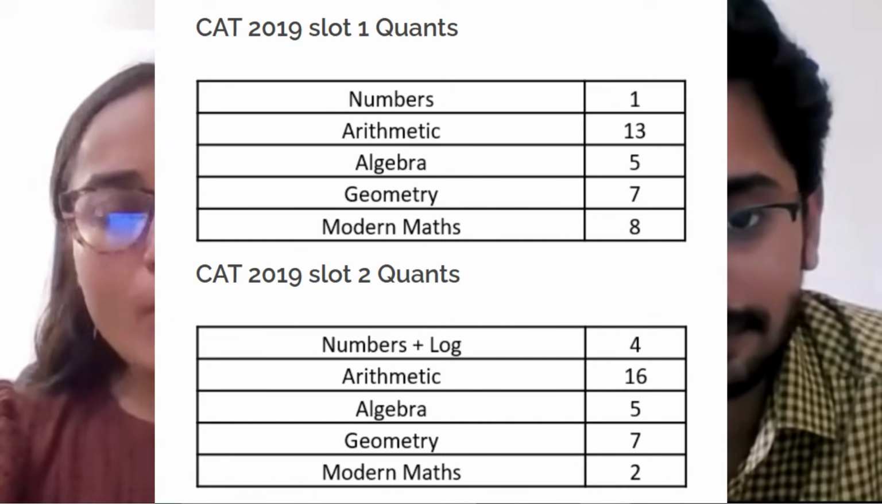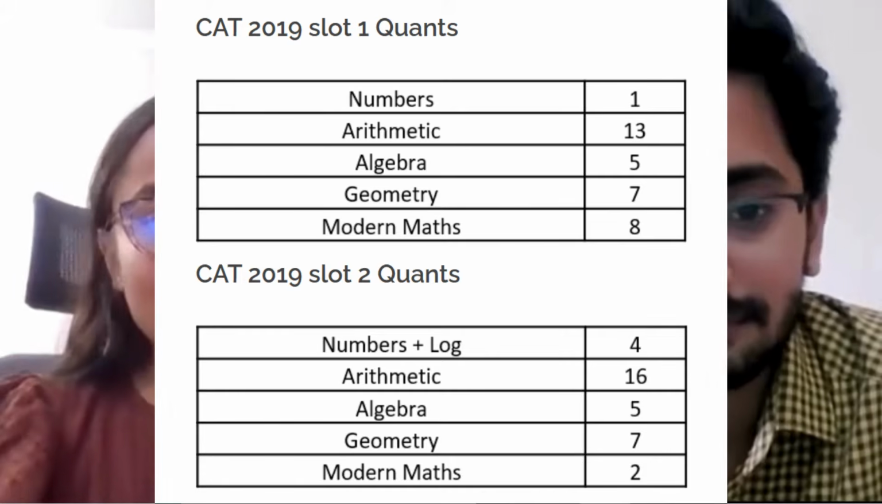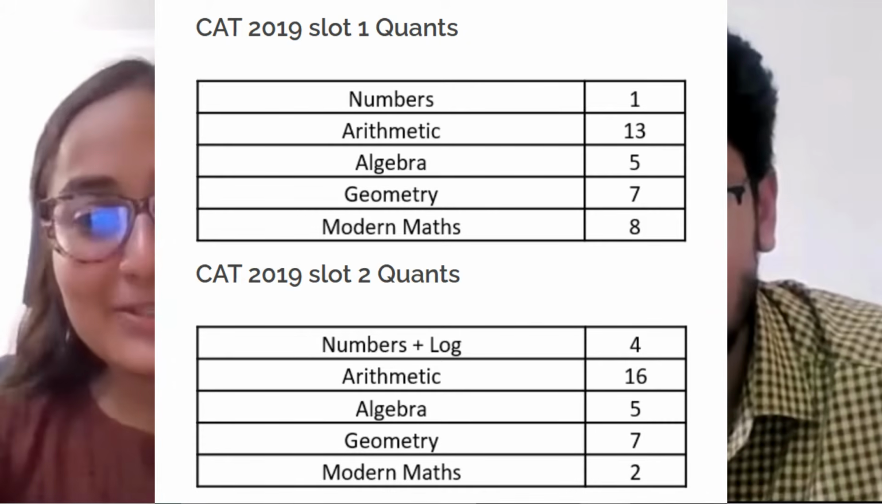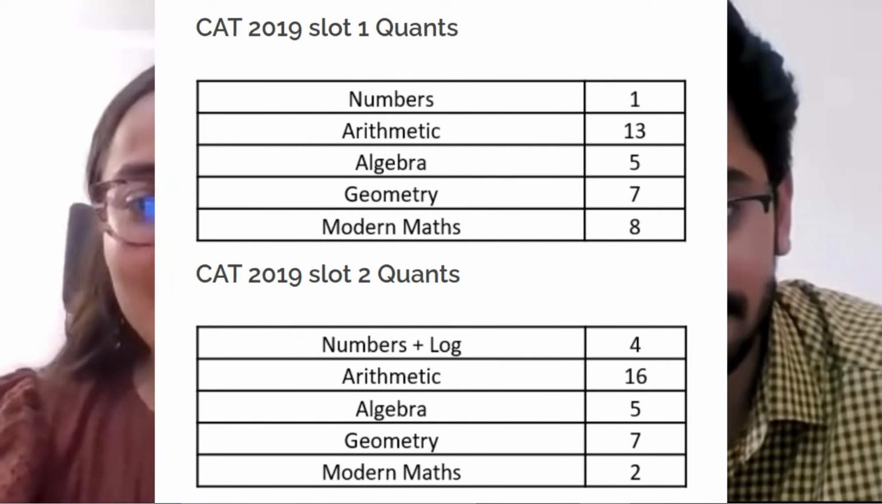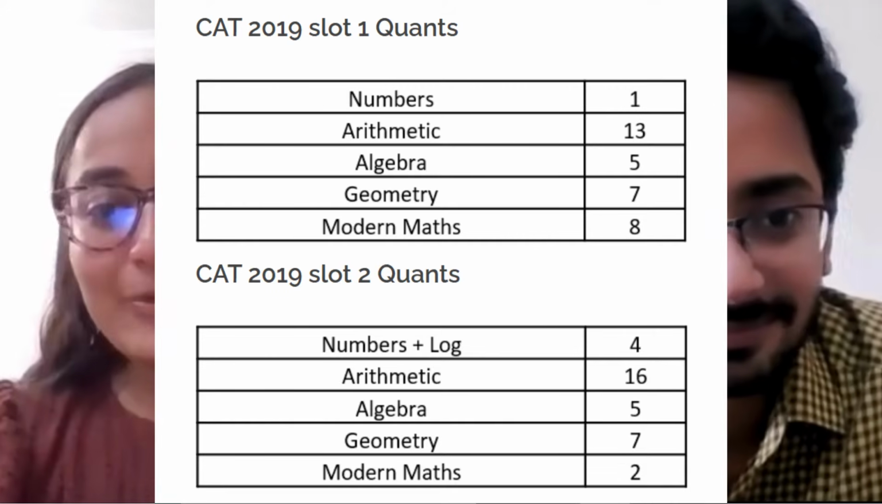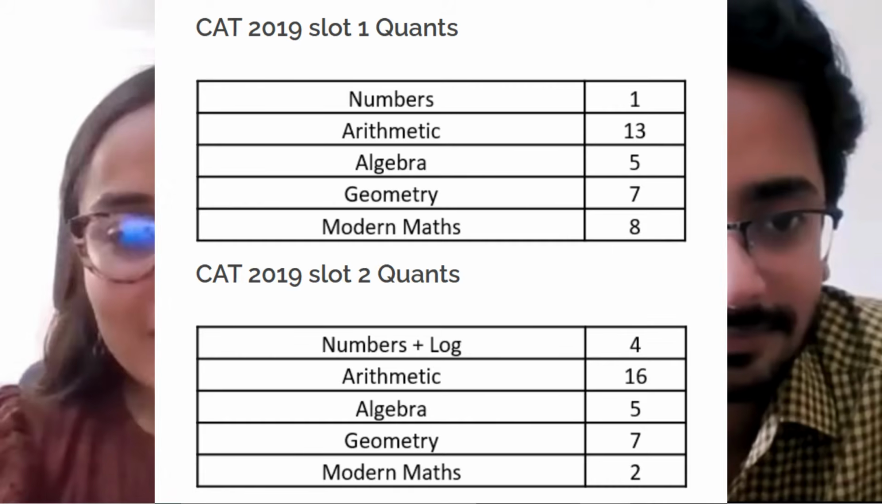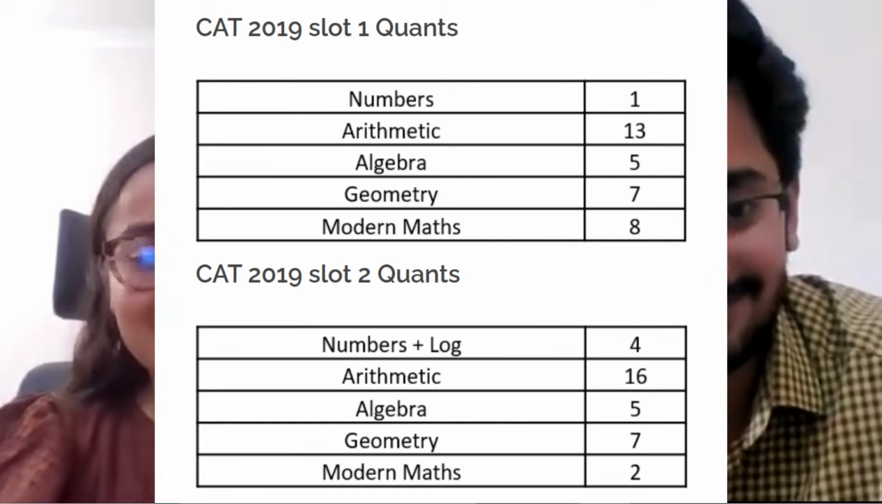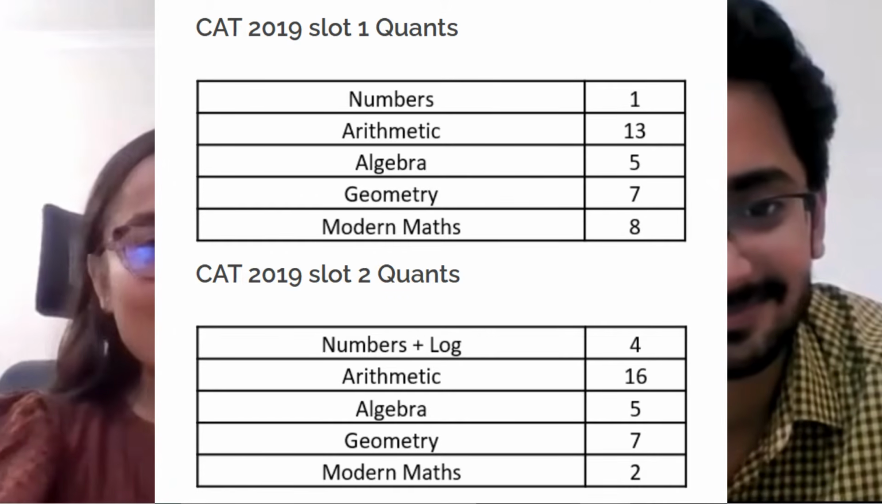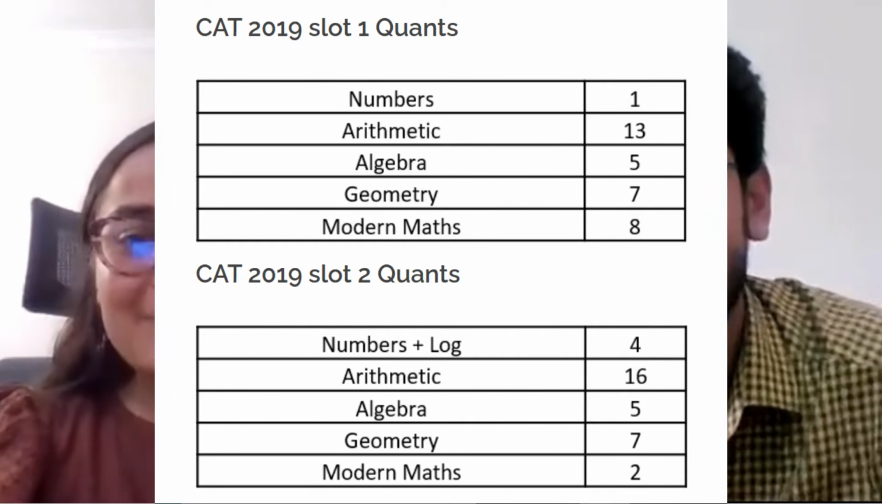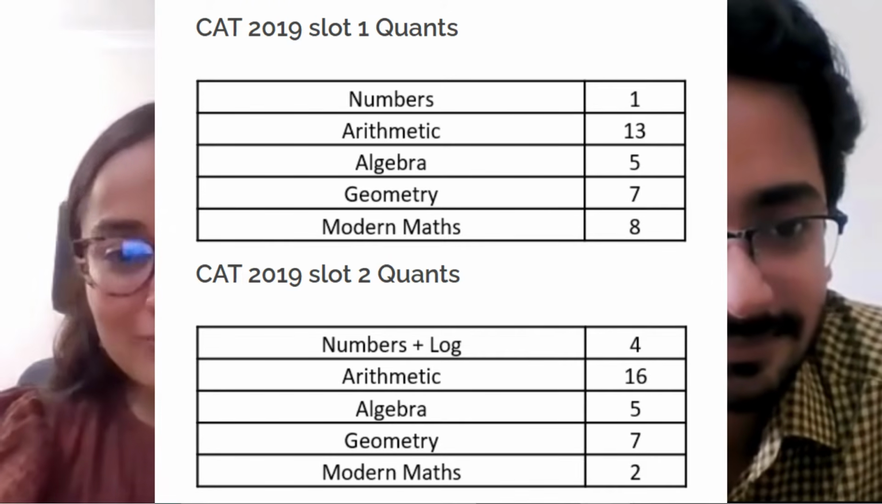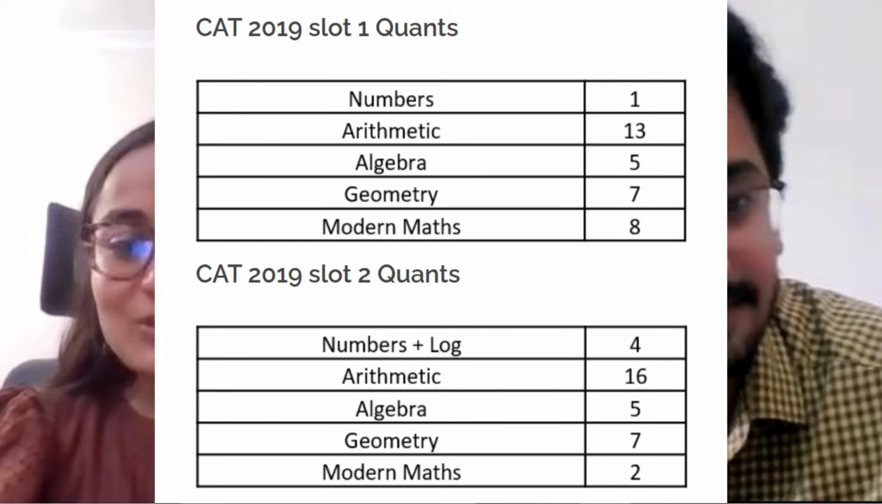Modern maths, to our surprise, constituted a major chunk in the slot one exam set by IIM Kozhikode. Around 8 to 9 questions were from modern math. Number systems, we cannot predict whether it will come or not. In slot two, around 4 questions were from this part, but in slot one, only one question was from numbers.